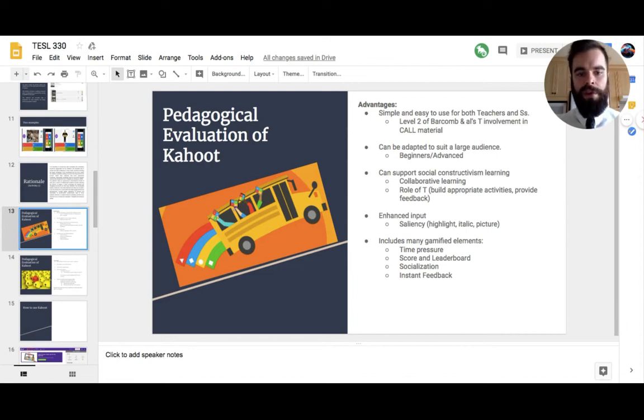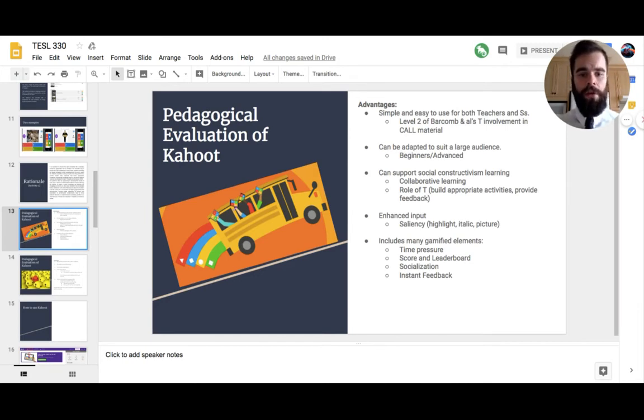It can also support social constructivist learning. If the students are working in teams, they will draw on each other's knowledge to answer the questions. And if the teacher, for example, is using Kahoot at the beginning of a unit or a chapter, he can activate the students' prior knowledge.